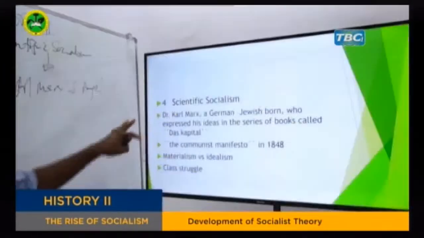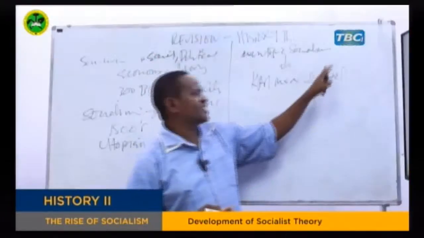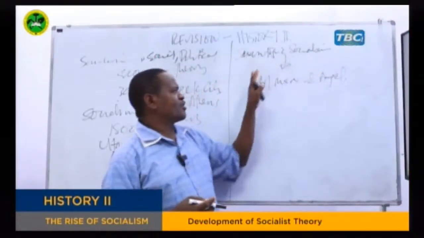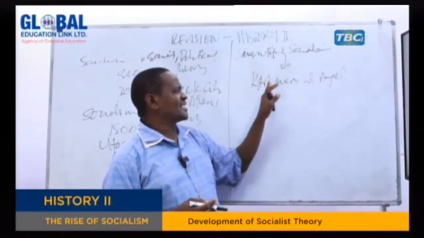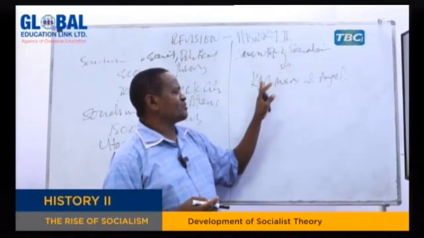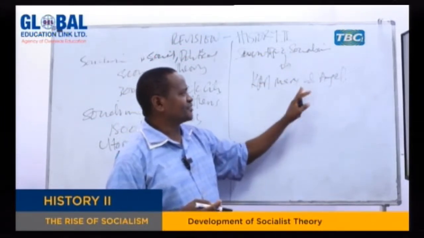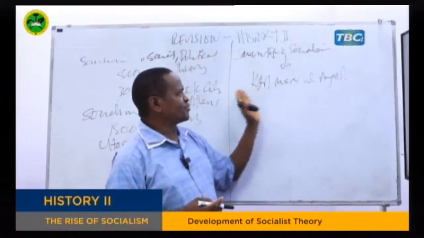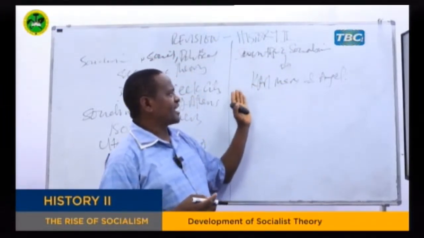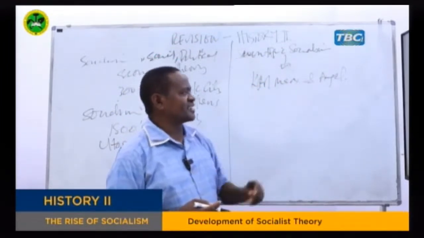Even though the one who called this theory scientific socialism was not Dr. Karl Marx, it was rather Friedrich Engels. And it was called scientific because it was subjected to what we call dialectic materialism. That means it could be subjected to empirical testing and observations, and so one can prove it scientifically. That means the theories to build this socialism were justified scientifically by following the scientific process.